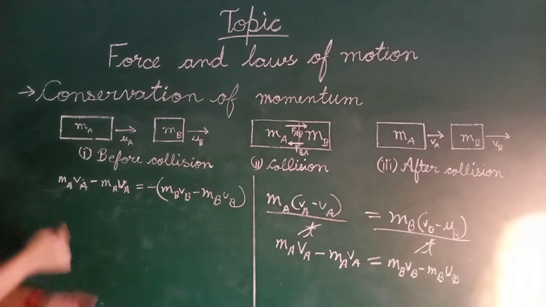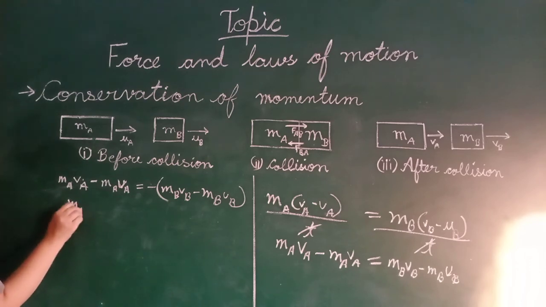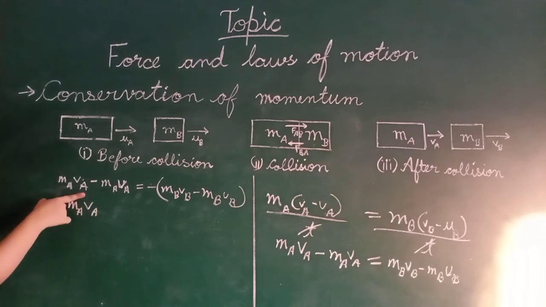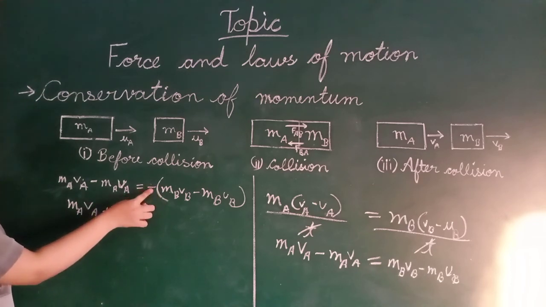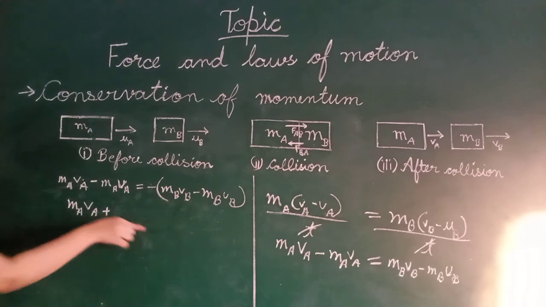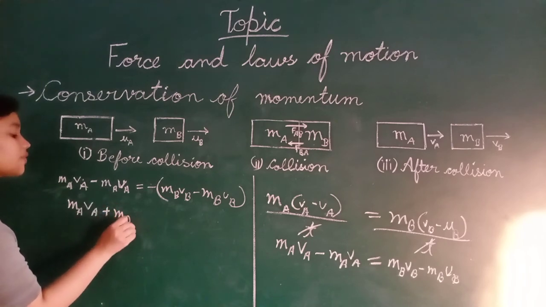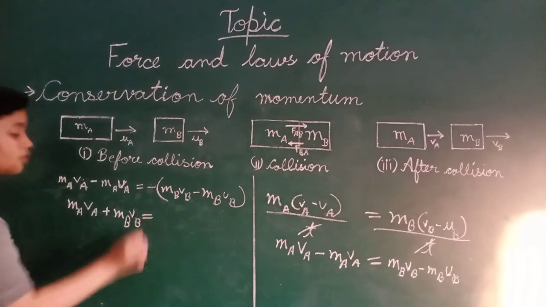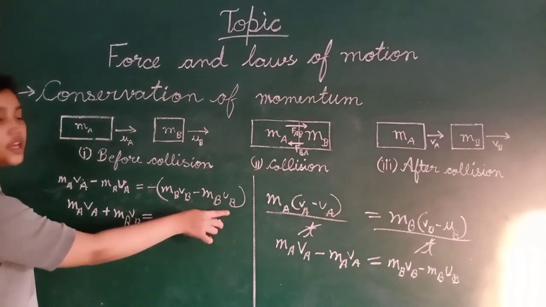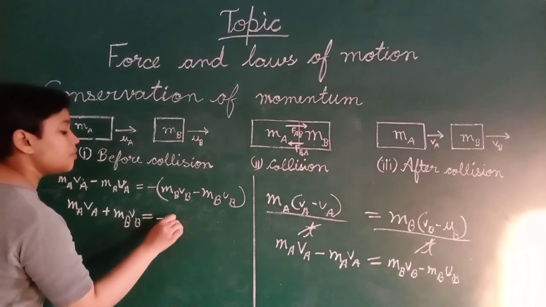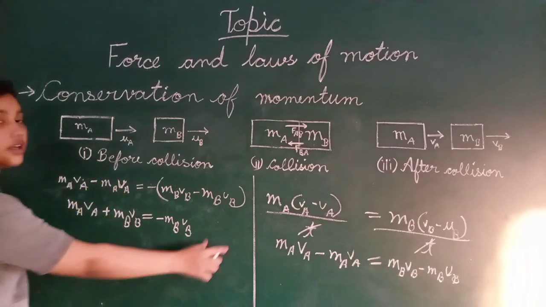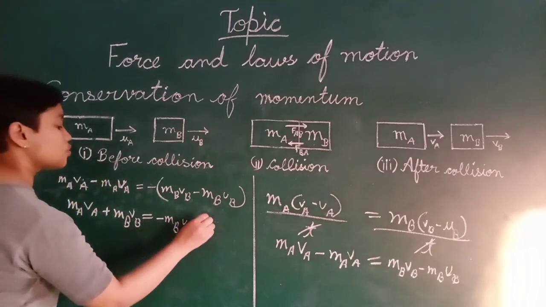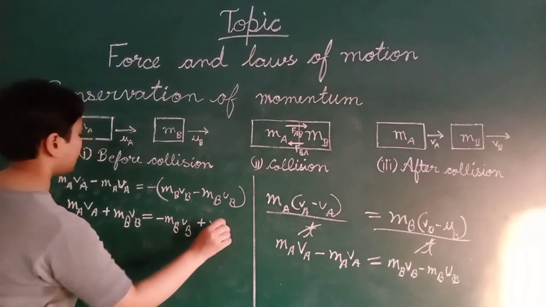Now we'll change the places. So MA VA plus, because this will become negative and after coming to the opposite side of equal to, it will become plus, MB VB is equal to MB UB plus MA UA.